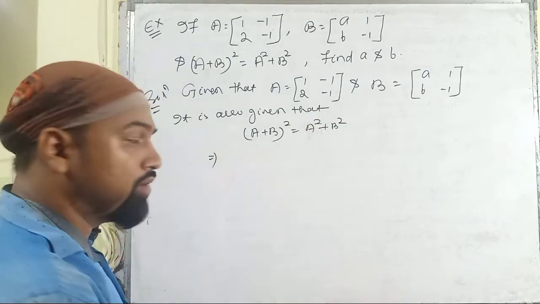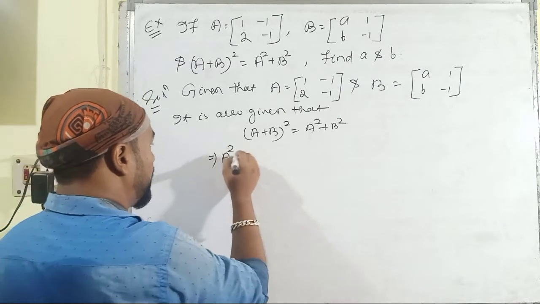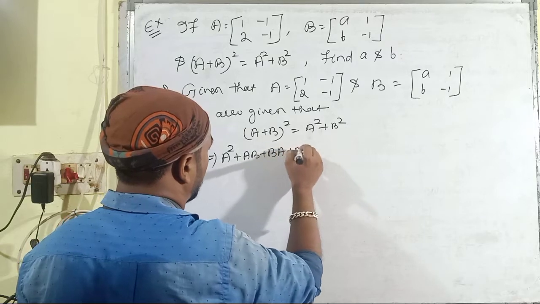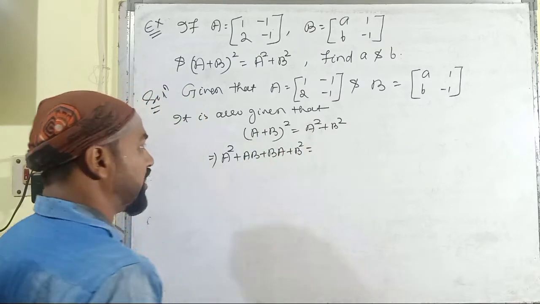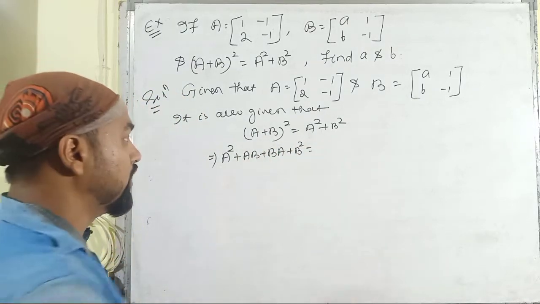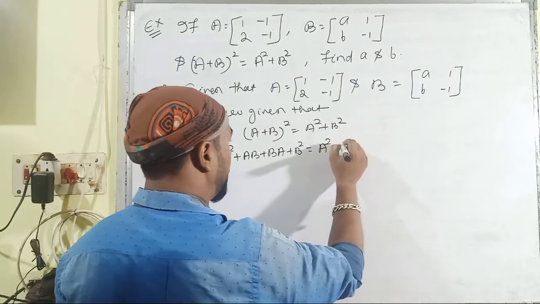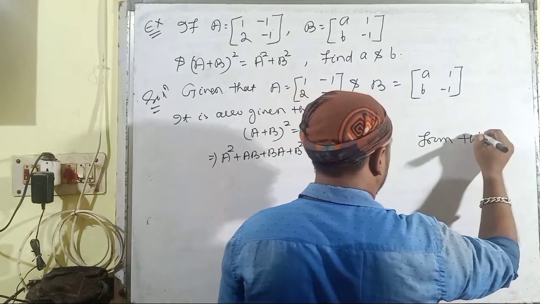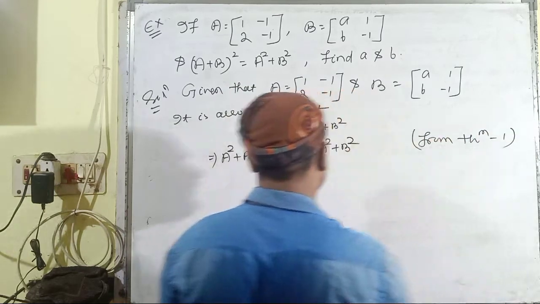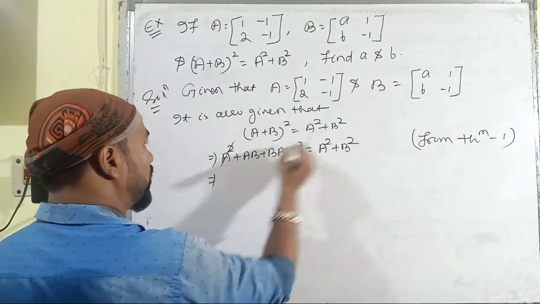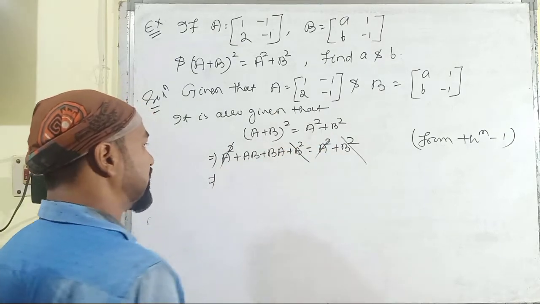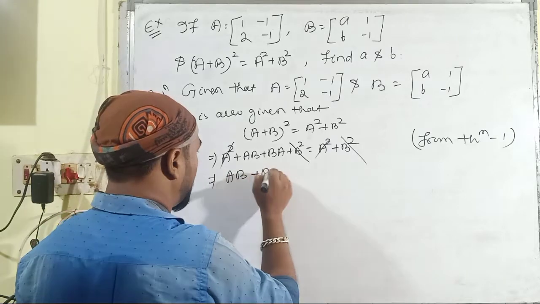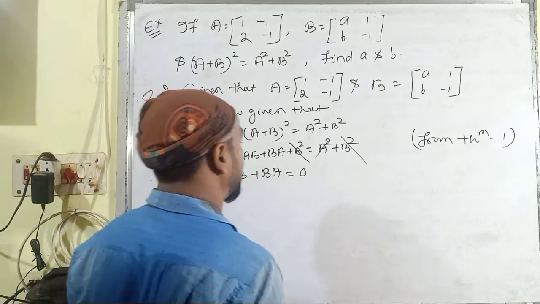But from theorem number 1 we have A square plus AB plus BA plus B square, which is equal to (A plus B) whole square, from theorem 1. Then cancelling the common parts from the left hand side and the right hand side, we have AB plus BA gives us the zero matrix.